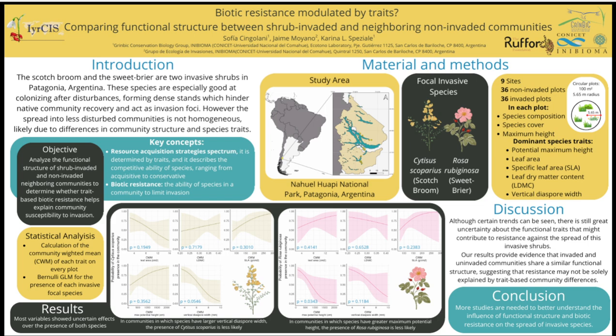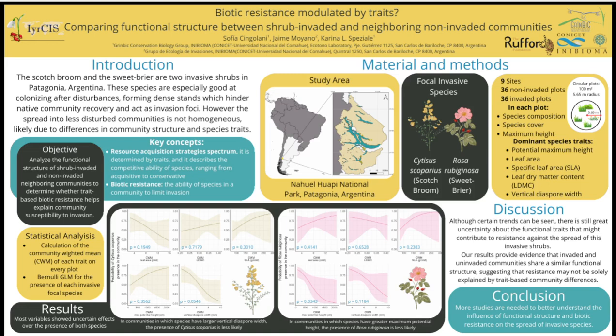In this study, we aim to analyze the functional structure of shrub-invaded and non-invaded neighboring communities to determine whether trait-based biotic resistance helps explain community susceptibility to invasion. To achieve this, we selected 9 sites with invasion foci of the focal invasive shrubs in Nahuel Huapi National Park, in Patagonia, Argentina. In each site, we placed 3 to 6 pairs of neighboring invaded and non-invaded plots.